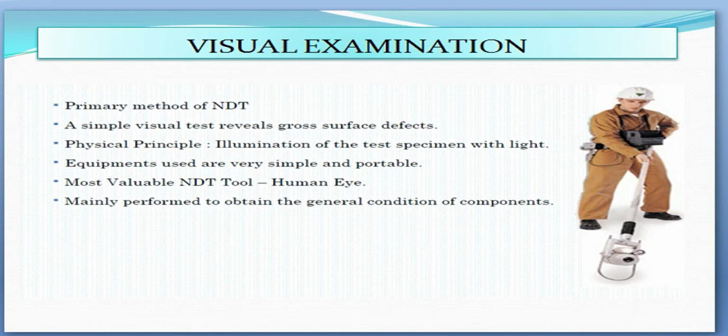Visual examination. Primary method of non-destructive testing. A simple visual test reveals gross surface defects. Physical principle is illumination of the test specimen with light. Equipments used are very simple and portable. Most valuable non-destructive testing tool, that is the human eye, mainly performed to obtain the general condition of components.